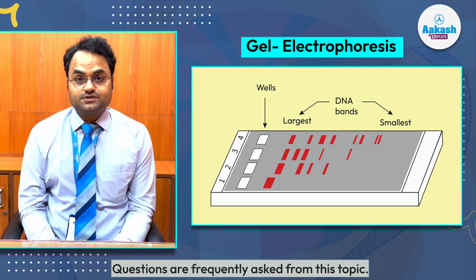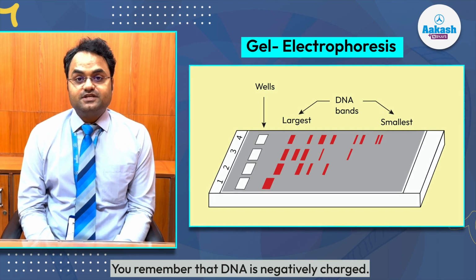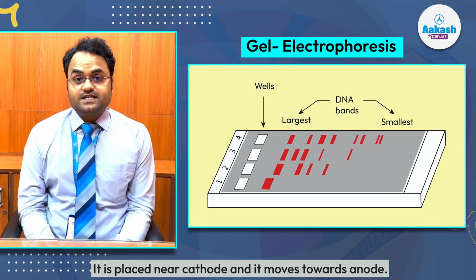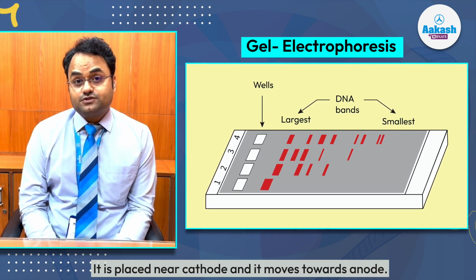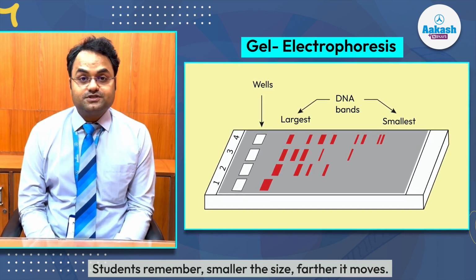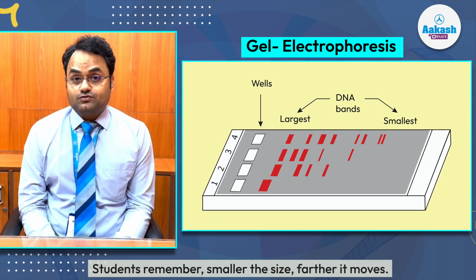Another important point is gel electrophoresis. Frequently asked questions come from this topic. You remember that DNA is negatively charged. It is placed at the cathode and it moves towards the anode. Students, remember, the smaller the size, the farther it moves.